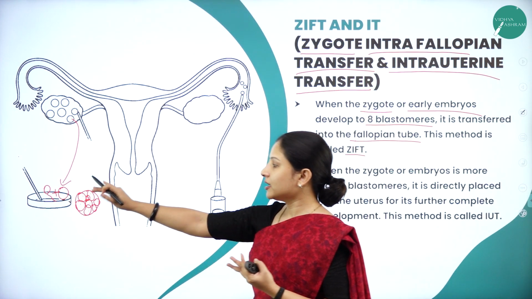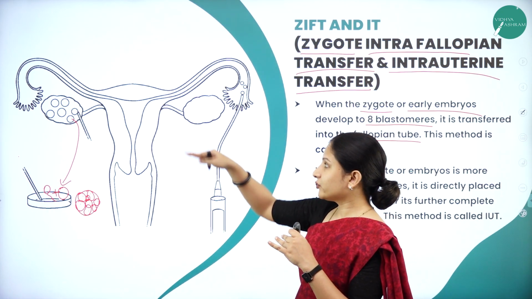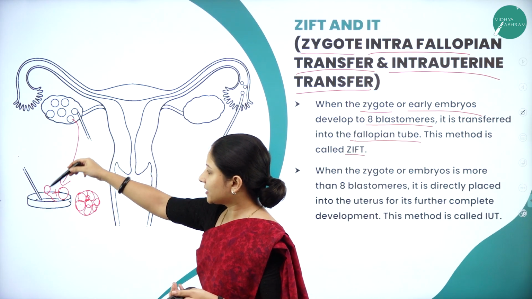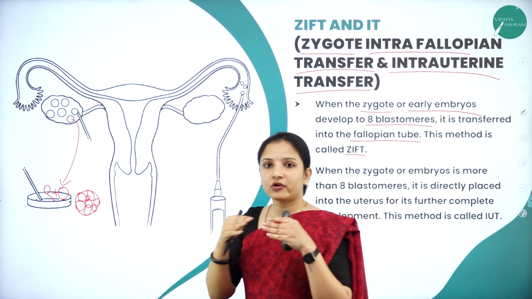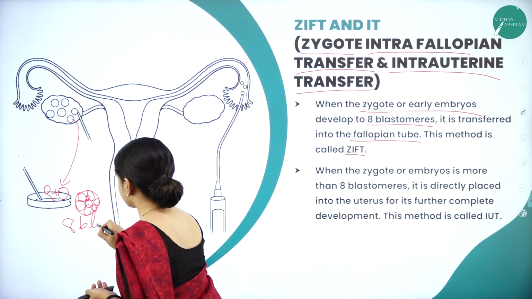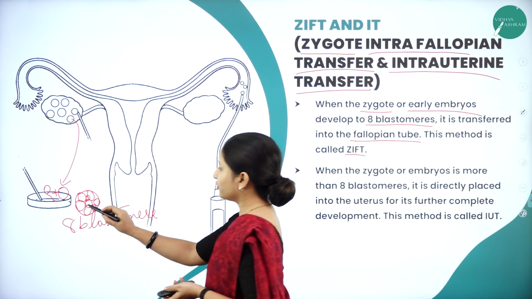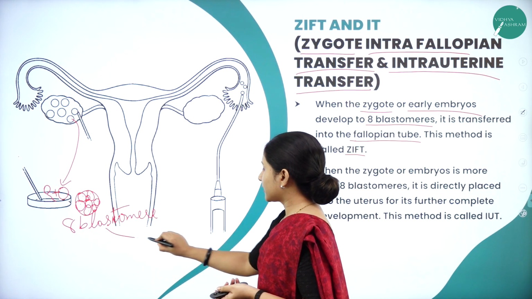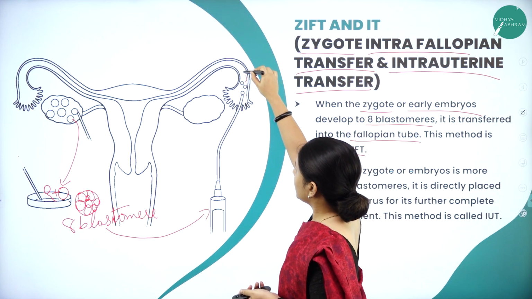After fertilization, in vitro fertilization, what was done? Soon after the fertilization occurred, it was transferred to the uterus. But in the case of ZIFT, the sperm will be collected, the ova of the female will be collected, and they will be kept for a certain time until it reaches the 8 blastomere stage. Once it reaches the 8 blastomere stage, this will be collected with the catheter and introduced into the fallopian tube, and it will travel.